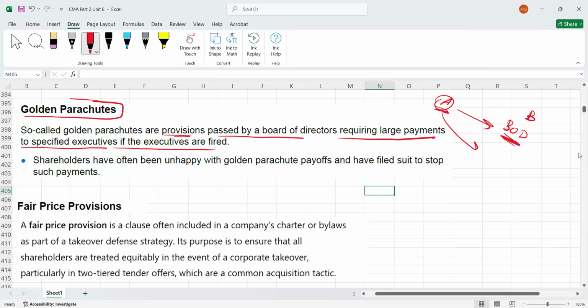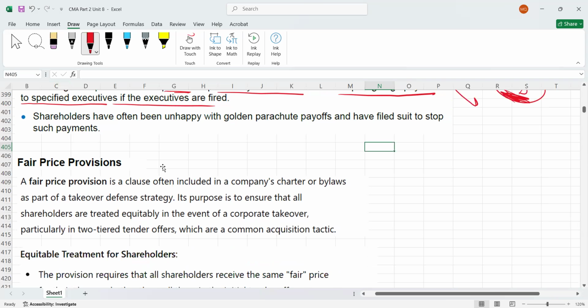In the past, for many companies, whenever golden parachute provisions were in the company's charter, shareholders filed cases, because sometimes the board of directors are protecting themselves, they are protecting their jobs as well, right? Not only are they protecting the company from acquisition, they are protecting their jobs as well. That is why shareholders have often been unhappy with the golden parachute.